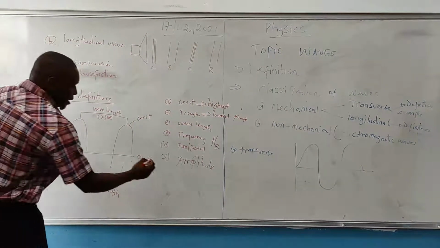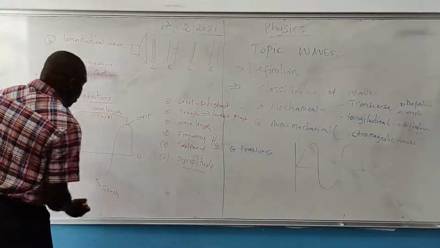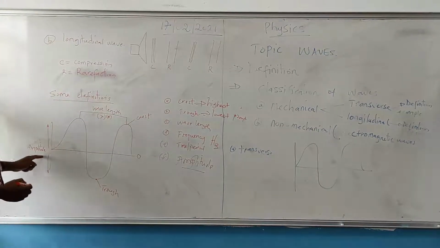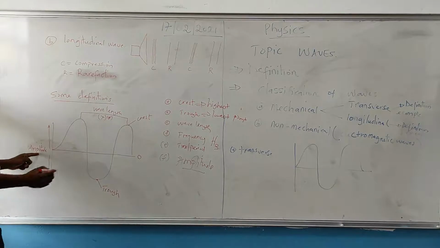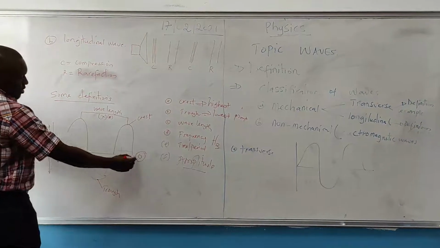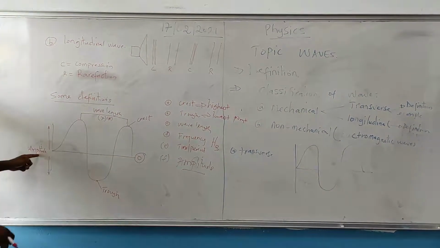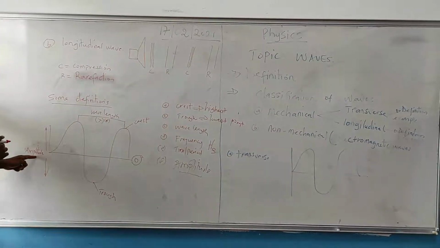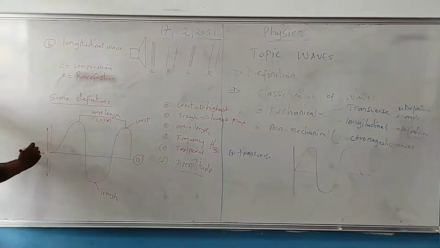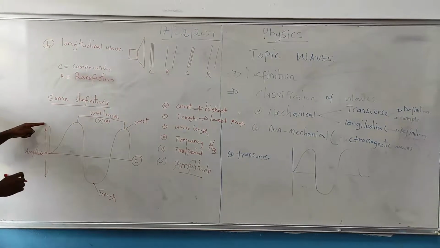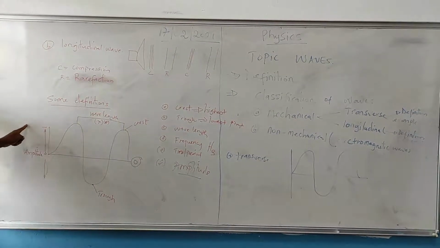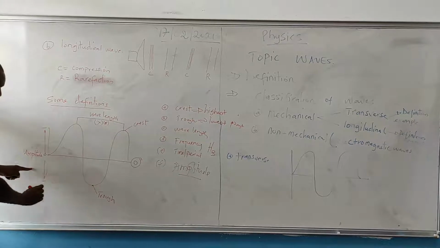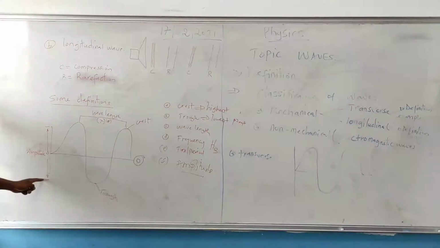The last one is amplitude. When we go to amplitude, look at the diagram here, this is the amplitude. This is at the point of rest, that is why I'm marking 0. So amplitude is the maximum displacement of an object from its rest position. Meaning that from this 0 up to this point is the amplitude, or from this 0 down to the trough is the amplitude.